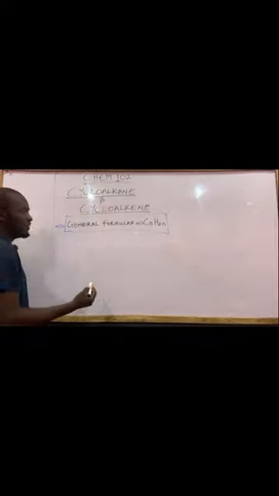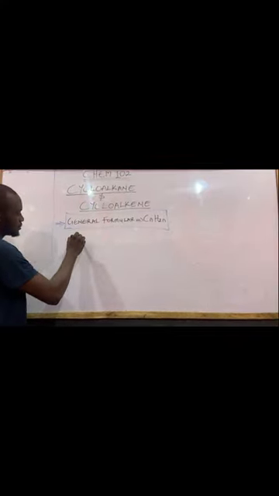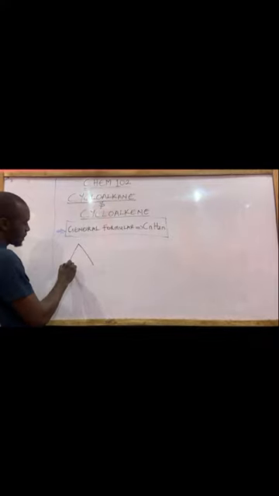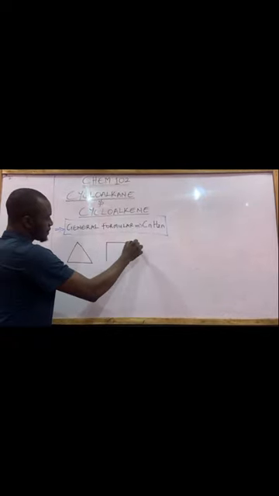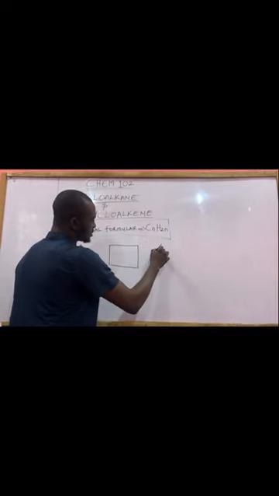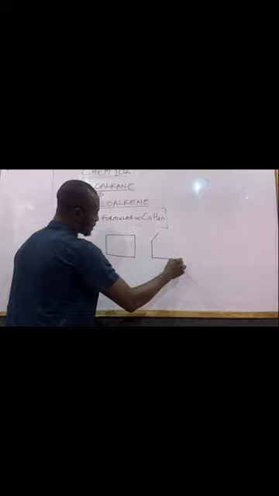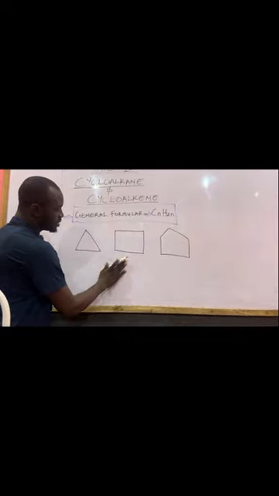Now these are the various ring-like structures. We have this, we have this, we have this. We can also have this, something like benzene.